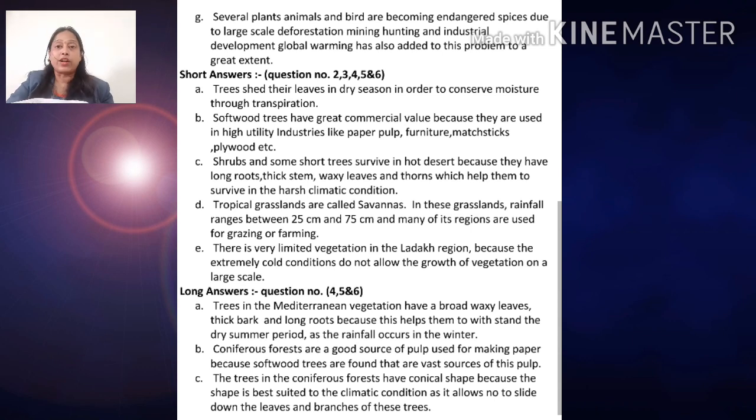It also allows snow to slide down; when snowfall is there, the snow very easily slides down to the earth from the leaves and branches of these trees. That's the reason for the conical shape.